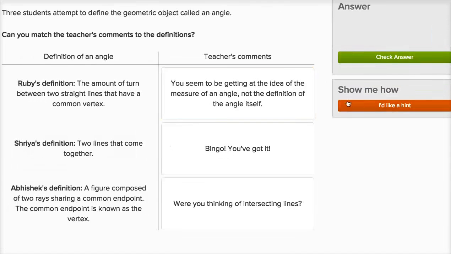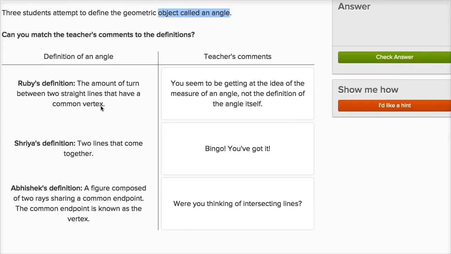This is actually a lot of fun. So once again, we're going to have 3 students attempting to define, but now they're going to define an object called an angle. Can you match the teacher's comments to the definitions? So Ruby, these same 3 students, Ruby says the amount of turn between 2 straight lines that have a common vertex. Well, this is kind of getting there.